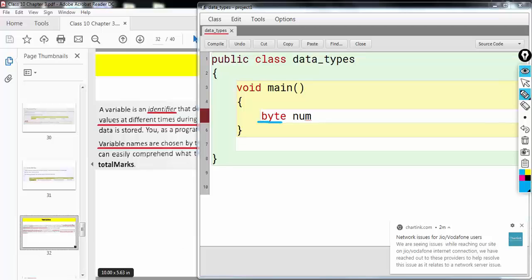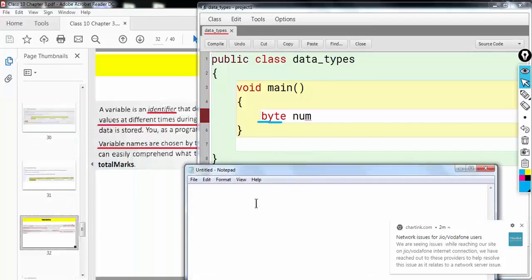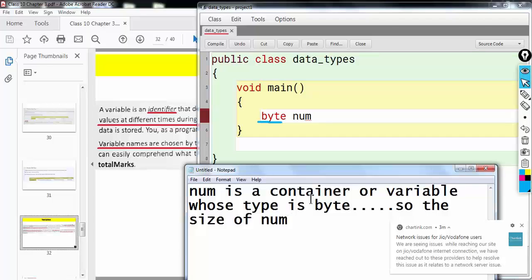So let me write this down. Num is a container or variable whose type is byte. So the size of num will be 1 byte.